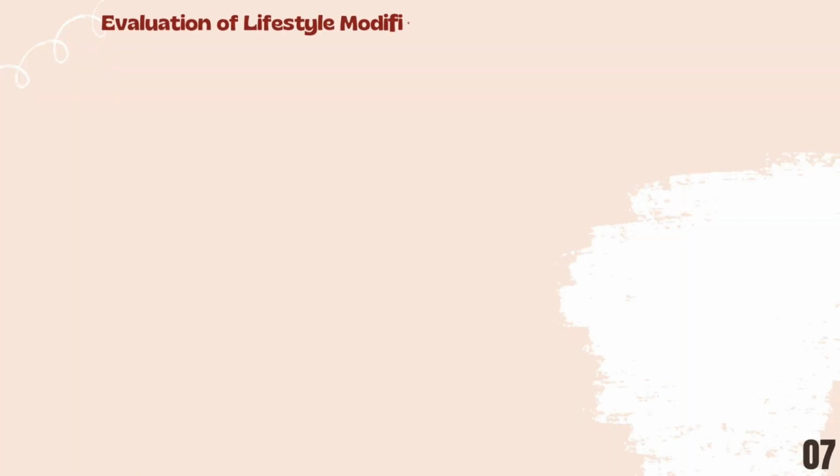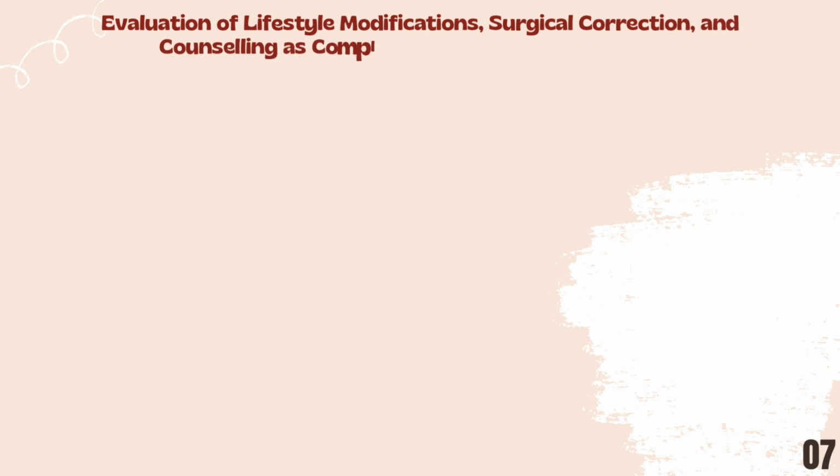Now, we are about to see how ART is supported by the evaluation of lifestyle modifications, surgical correction, and counseling and psychological support to improve fertility outcomes. For Chick-Farid and Poinsavia, assisted reproductive technologies, or ART, are important in achieving fertilization. However, ART works best when combined with lifestyle changes, surgical treatment, and psychological support. These measures help improve gamete quality, hormonal balance, and the overall reproductive environment.